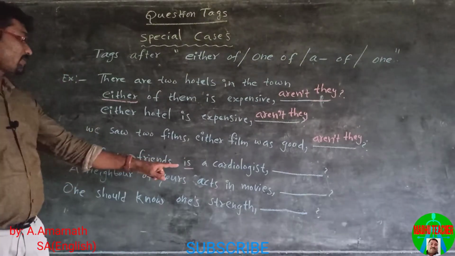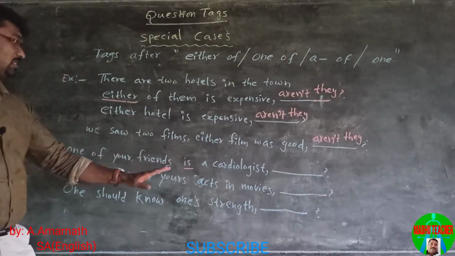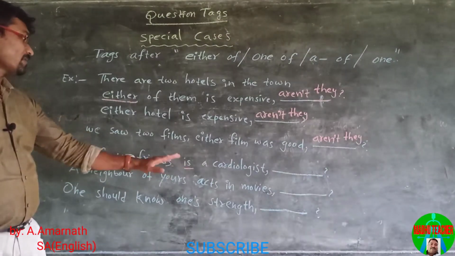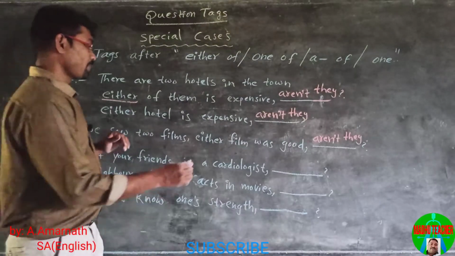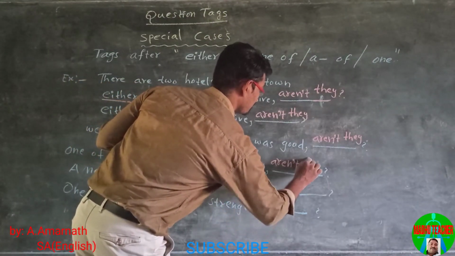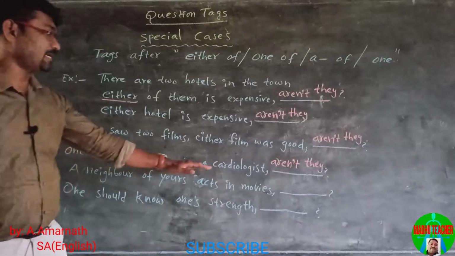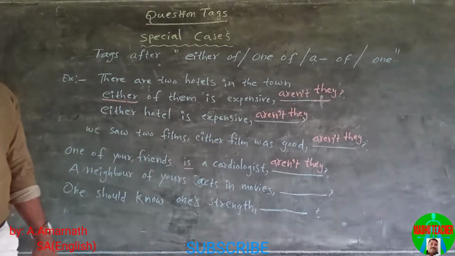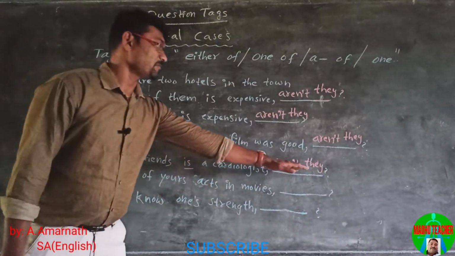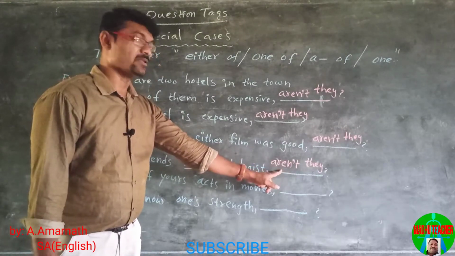Even though the phrase one of my friends is followed by a singular verb, we use a plural pronoun in question tags. One of your friends is a cardiologist, aren't they? Because we use the plural pronoun, the helping verb must be in plural form.